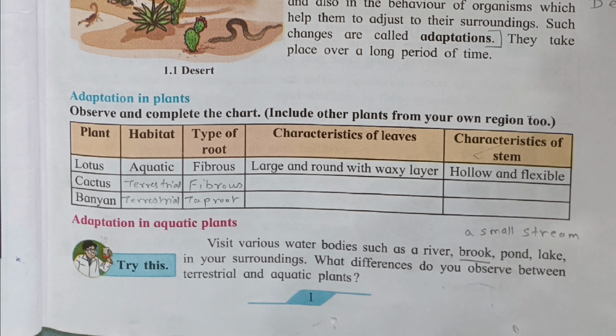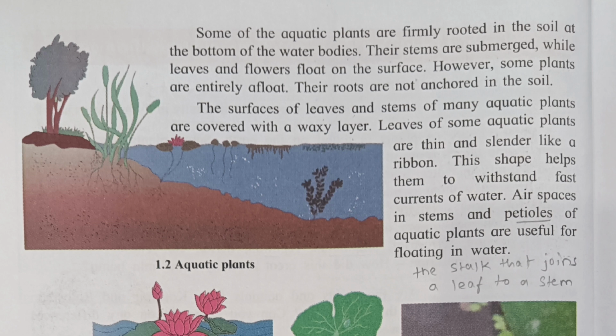Adaptation in aquatic plants. Visit various water bodies such as river, brook, pond, lake in your surroundings. Brook means a small stream. What difference do you observe between terrestrial and aquatic plants? Some of the aquatic plants are firmly rooted in the soil at the bottom of the water bodies. Their stems are submerged, while leaves and flowers float on the surface. However, some plants are entirely afloat. Their roots are not anchored in the soil.